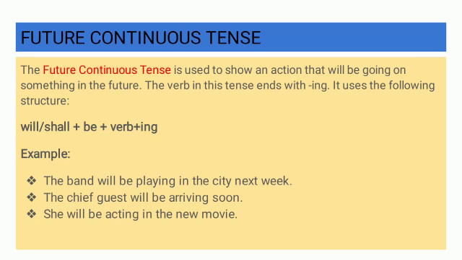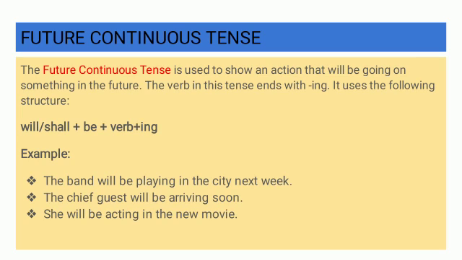The future continuous tense is used to show an action that will be happening in the future. The verb in this tense also ends with ing. The structure of the future continuous tense is will or shall plus be plus verb along with ing. Here are few examples for the future continuous tense.